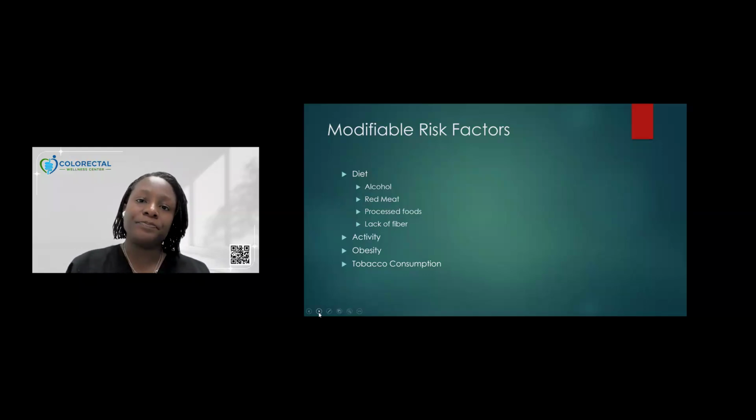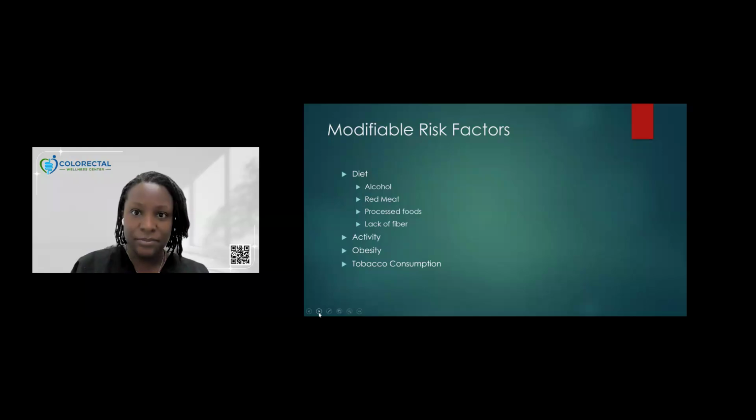And then obesity. Obesity in and of itself, particularly central obesity, so around the abdomen or the stomach area, actually is its own risk factor for colorectal cancer formation based upon the way the fatty cells secrete certain hormones or can mimic other hormones that can stimulate the formation of colon polyps and cancer. And then finally, as we all know, tobacco is bad, okay, in any way, shape, or form. So vaping, smoking, chewing, avoid it.